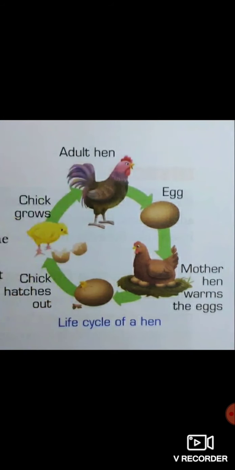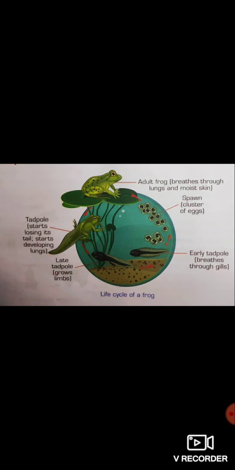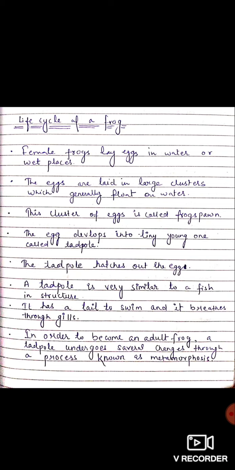Now let's talk about the life cycle of a frog. This diagram shows the life cycle of a frog. The life cycle of a frog has the following stages. In stage 1, the female adult frog lays eggs in the water or wet places.